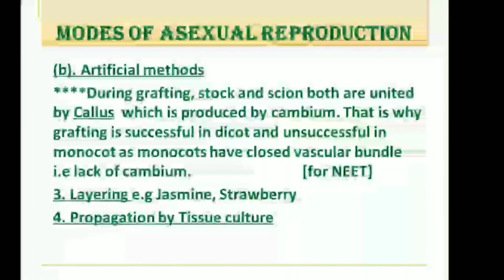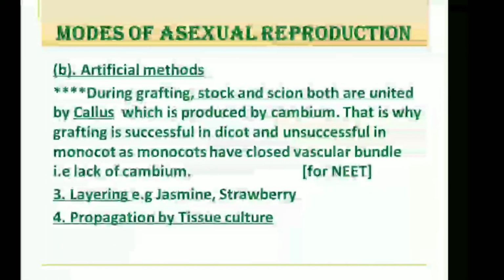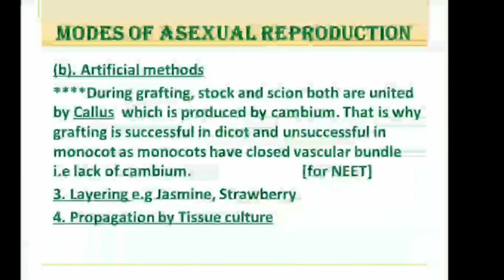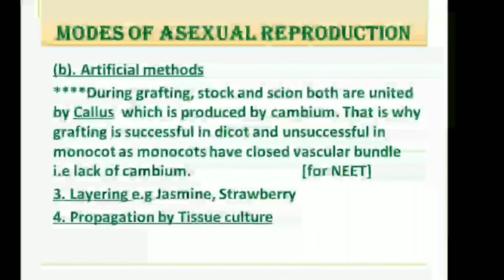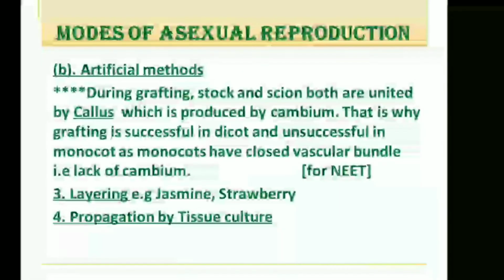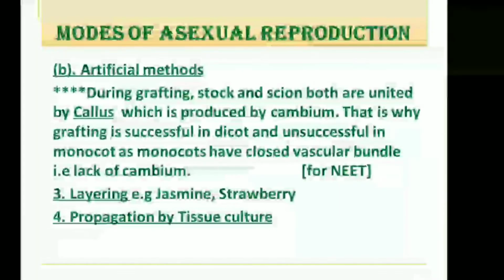Now during grafting, stock and scion both are united by callus, which is produced by cambium. That is the reason why grafting is successful in dicots and unsuccessful in monocots, as monocots have closed vascular bundles, that is, lack of cambium. Please remember, this is very important for NEET exam.